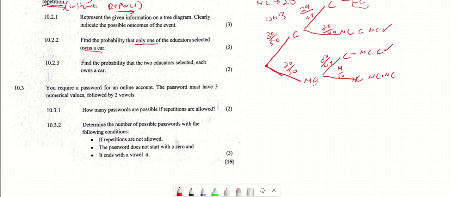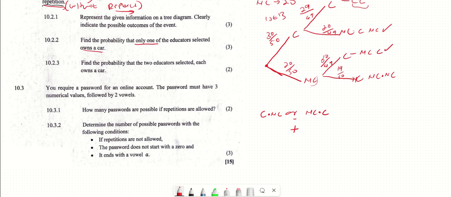They didn't tell us about the order in which they were chosen, so we don't care about the order. If they tell us the order, we're going to focus on the order. But in this case, you can choose one with a car and follow with one without a car, or you can choose one without a car and then follow with one with a car. Because we see "or", it means addition.